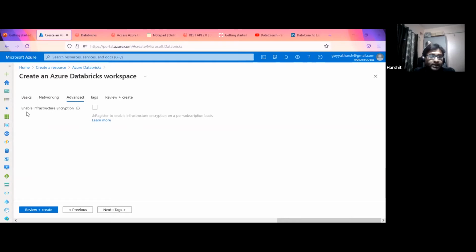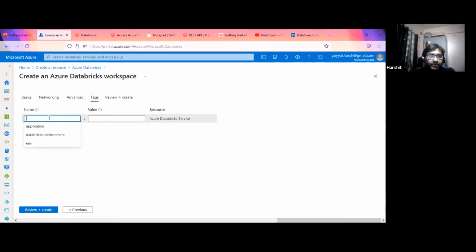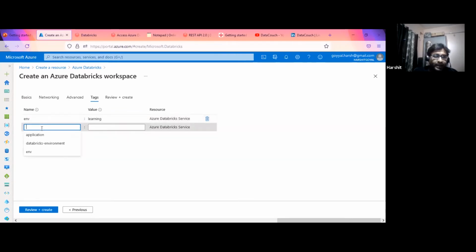The next one is enable infrastructure encryption; I will keep it as it is. Tags are very useful. If you want to create a report for the corresponding environment, like what my bill or cost is, we can capture that with tags. For example, environment equals learning, which I have already created. Otherwise we can add one more, like a team, meaning which department it belongs to.